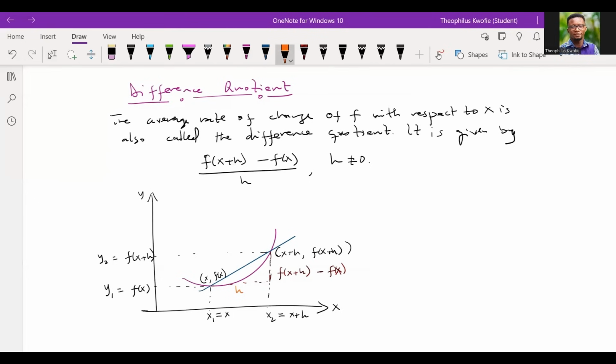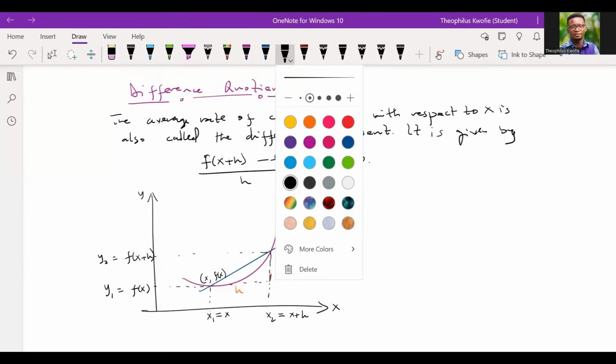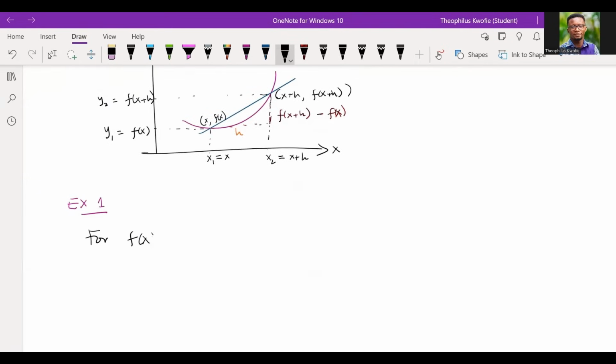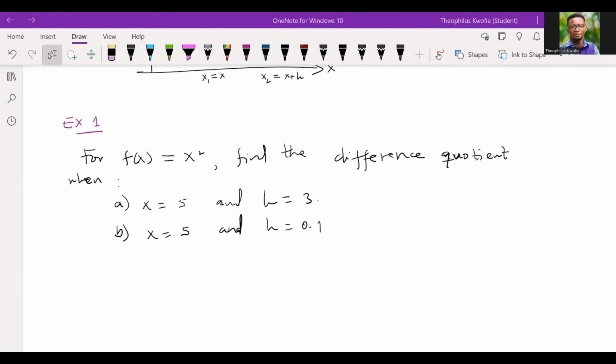All right, so at this point, let's look at some examples. I think you would like it. So example 1. For f of x equal to x squared, we want to find the difference quotient. So the first problem.